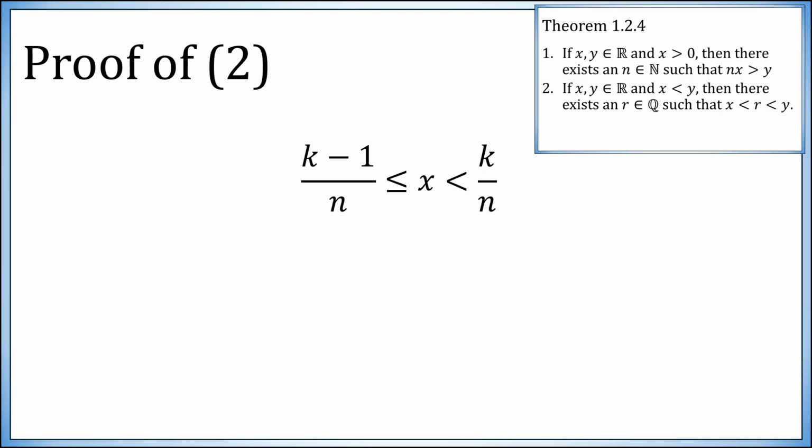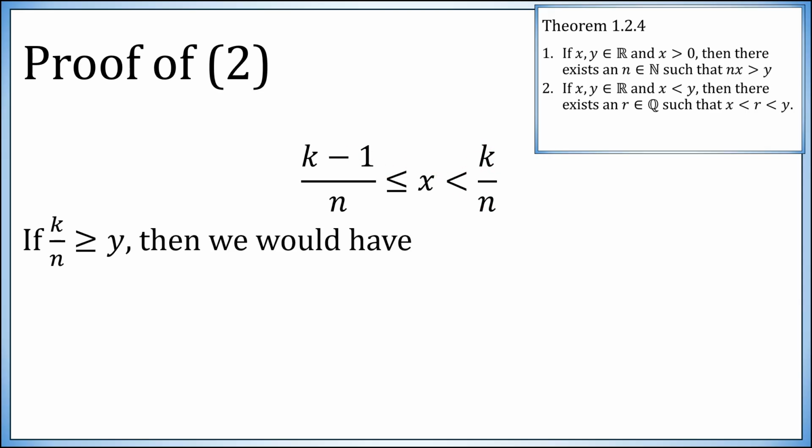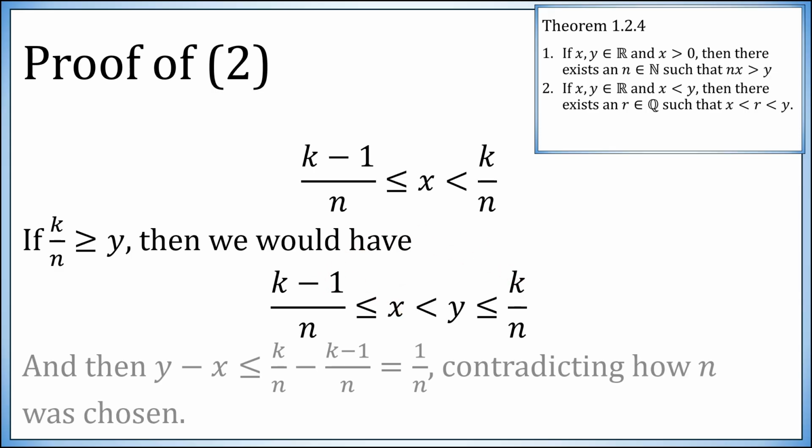So here's the inequality we have. We have a choice of k, so that x is strictly to the left of k over n, but it's bigger than or equal to (k minus 1) over n. Now suppose k over n was bigger than or equal to y. Then you could establish the following, that this k over n is bigger than or equal to y. y was already assumed to be bigger than x, and we had above here that x is bigger than or equal to that. Now what's the distance between these two numbers?